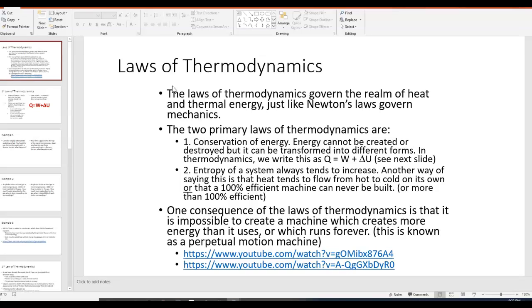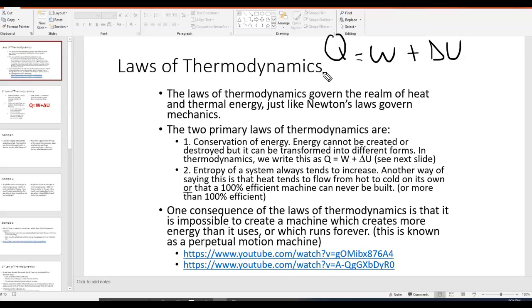The first one is essentially the conservation of energy, but it's written in a different form. Remember, the conservation of energy says that energy cannot be created or destroyed, but it can be transformed into different forms. The way we use the conservation of energy, or the first law of thermodynamics, in this unit is as an equation that looks like this: Q equals W plus delta U. We will go over this on the next slide when we talk more about the first law and do some examples with that.